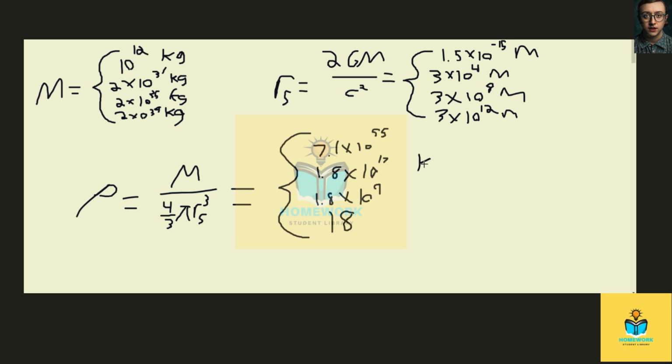All of these with units of kilograms per meter cubed.